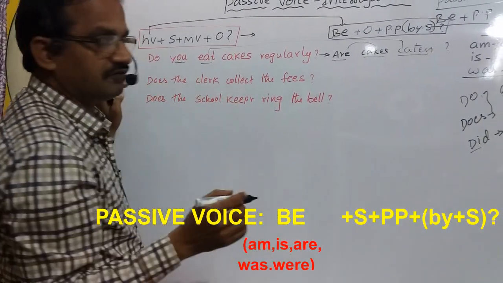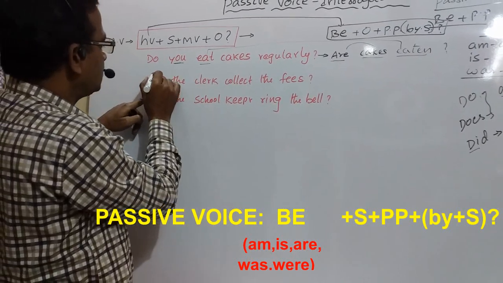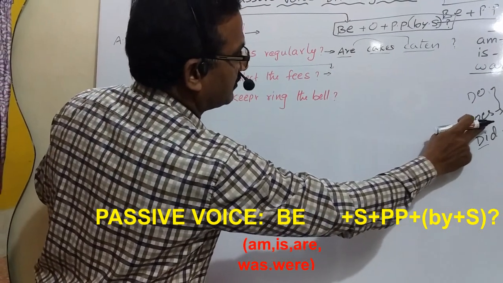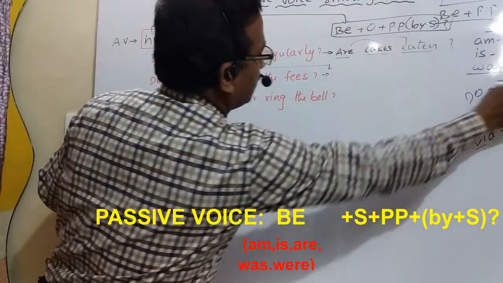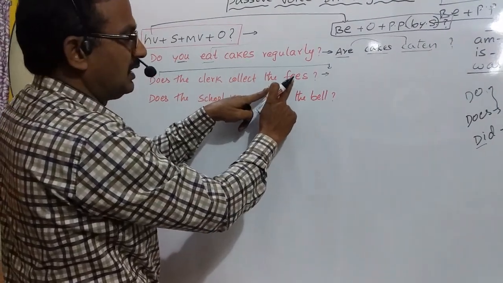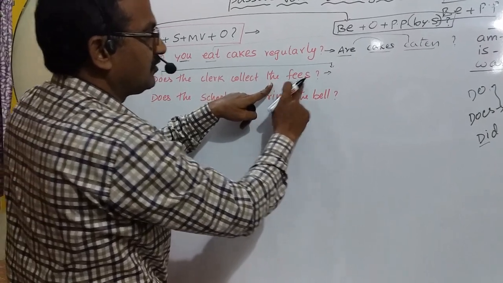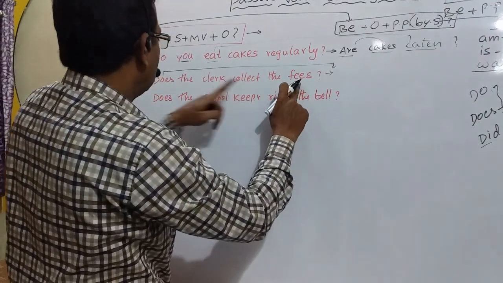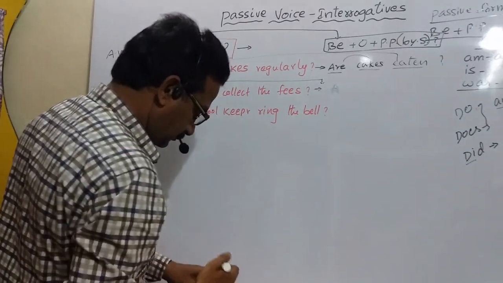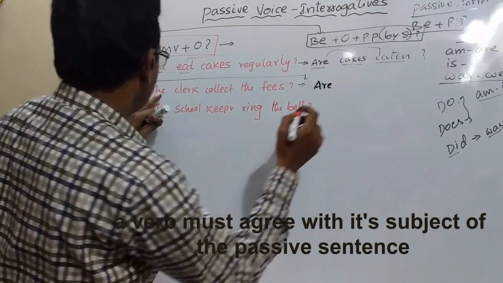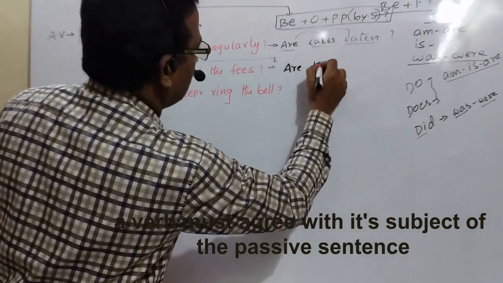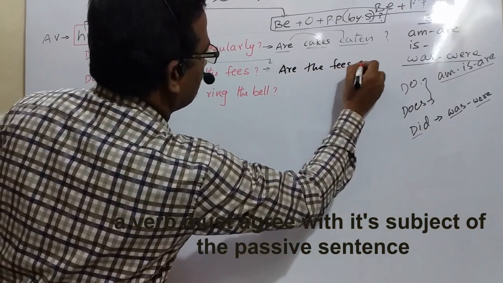Does the clerk collect the fees? Observe here, does is the helping verb. When it is does, it should be changed into am, is, are. So, according to the object of the active voice, what is the object here? The fees. The fees is plural, so are.